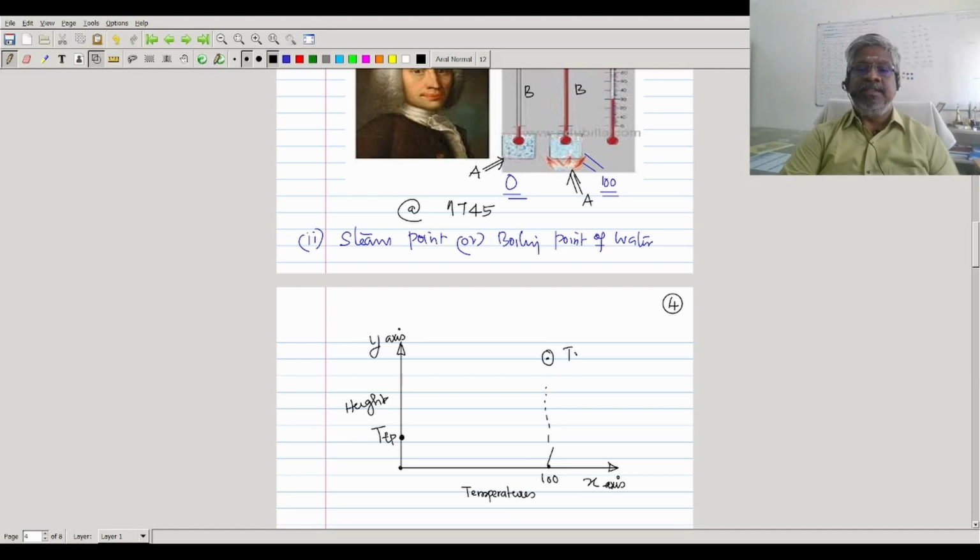This is the steam point. Now he has to connect these two through a graph. Suppose in this case he assumed a linear relation. That is the assumption. He assumed it is linearly connected. After that, if you extrapolate this, it will go and meet somewhere.